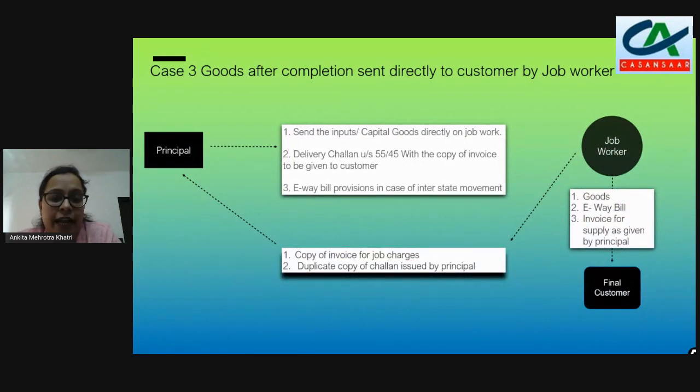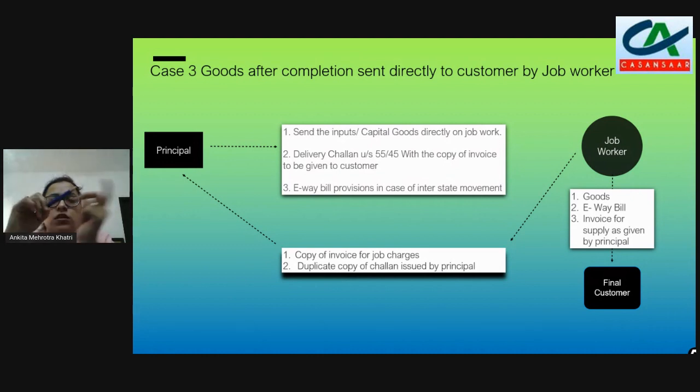Now next, here we start with the new cases. The third case is when the goods are directly sent by the job worker to the customer. The principal has given the goods for processing, manufacturing or anything to the job worker. The job worker has done the processing and now sent the goods directly to the final customer.